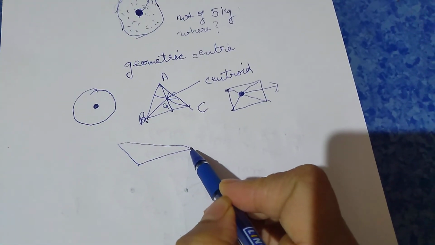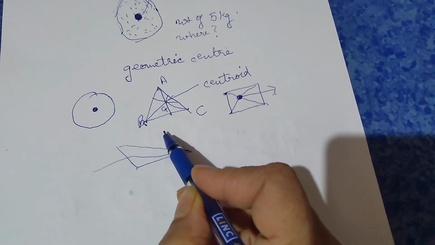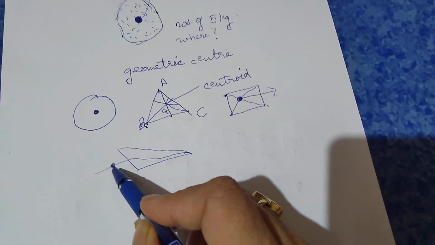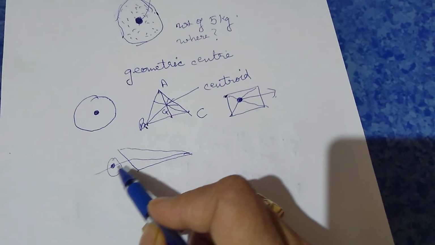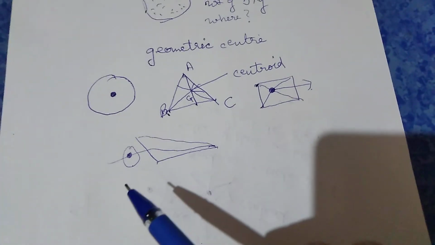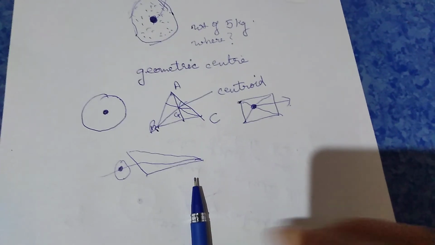The medians may meet somewhere outside the triangle also. In that case, suppose this is the centroid, then your center of mass is outside the body. So the center of mass can be either within the body or outside the body. That's it with the center of mass.